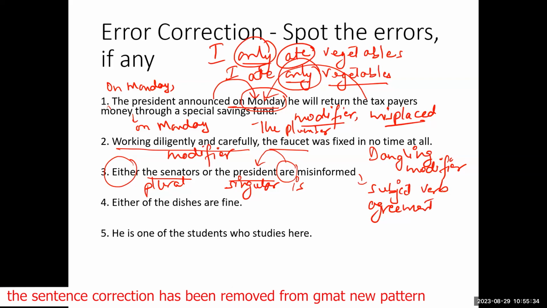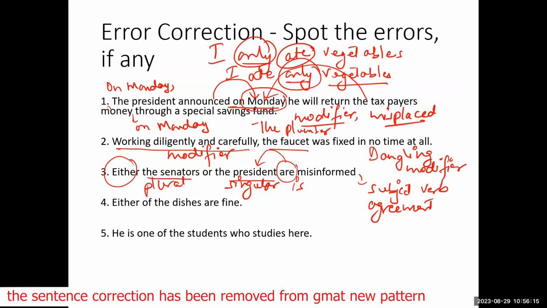So what does subject verb agreement tell you? That whenever you have two subjects, one of them singular, the other one plural, and they are joined by either or, then you are going to use a verb which matches the subject which is closest to it. Because if I change this and say "either the president or the senators," then I will need are with misinformed. So this error is called subject verb agreement error.